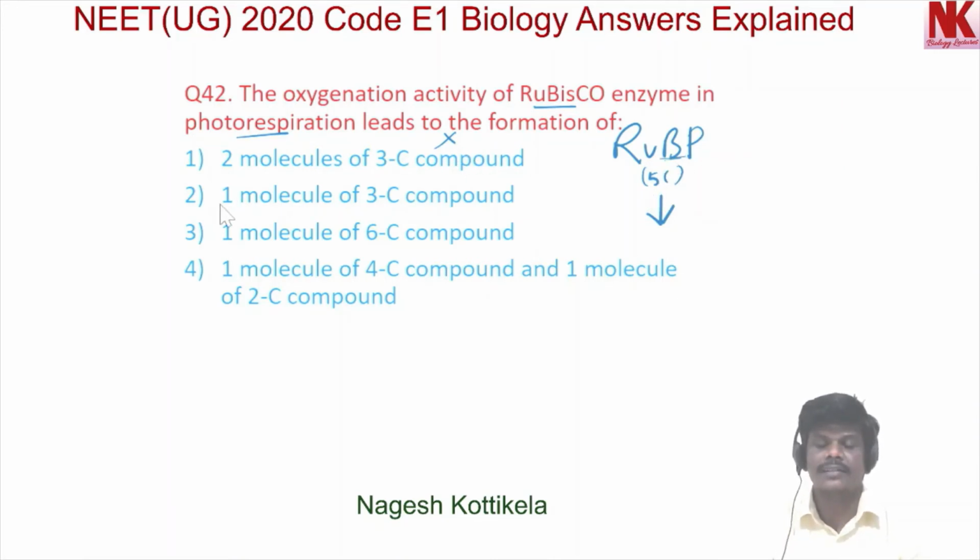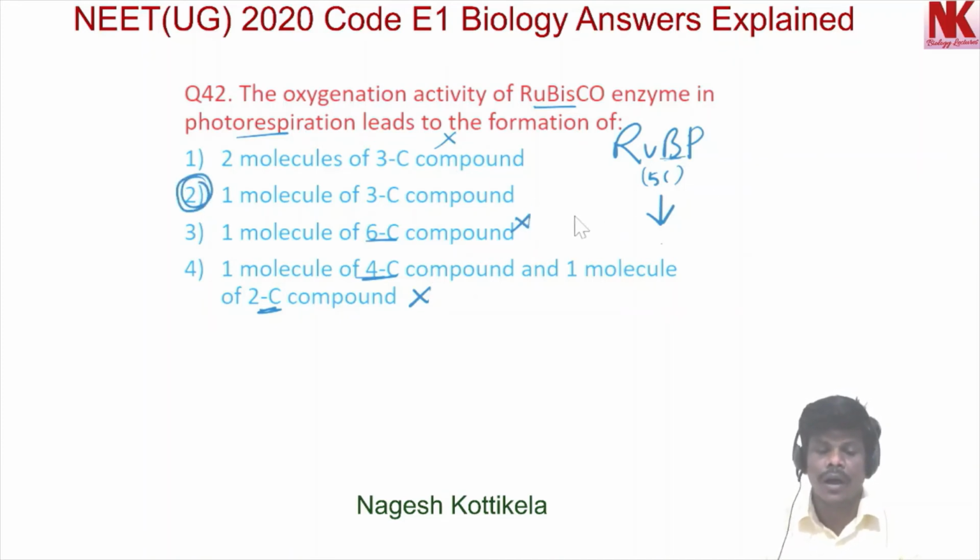In the second option, 1 molecule of 3 carbon compound is given. It can be the correct answer. Now the third option, 1 molecule of 6 carbon compound is given. No, this is not possible because here the substrate is a 5 carbon compound. And 1 molecule of 4 carbon compound and 1 molecule of 2 carbon compound, in total it becomes 6 carbon, so this is also wrong. So the more appropriate option is the second option.